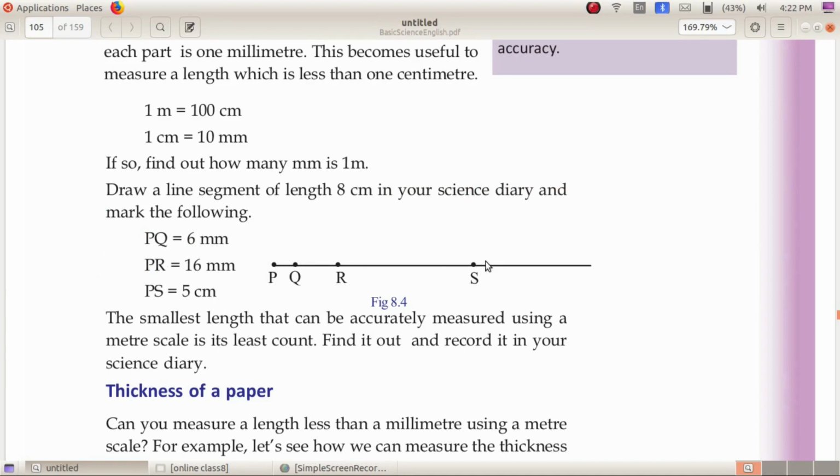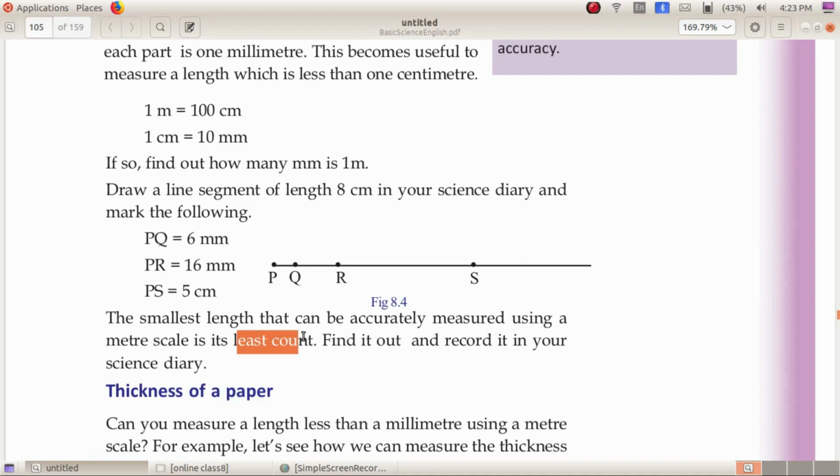The smallest length that can be accurately measured using a meter scale is its least count. Now this is another point, that is least count. The smallest length that can be accurately measured using a meter scale is known as its least count. Find it out and record it in your science diary. Now, what is the least count of a meter scale?